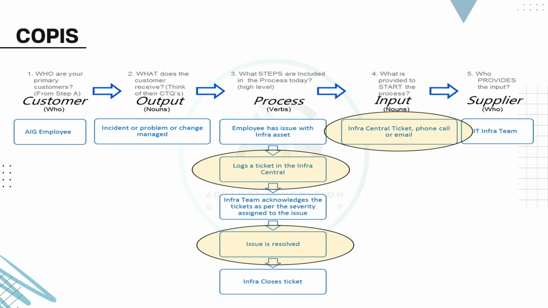The process describes the high-level steps. The employee encounters an issue with an IT asset. They log a ticket in the InfraCentral system. The IT team acknowledges the ticket based on its severity. The issue is eventually resolved, and the ticket is closed.